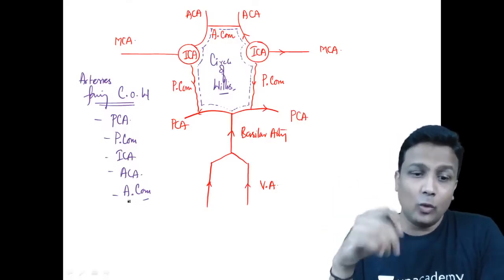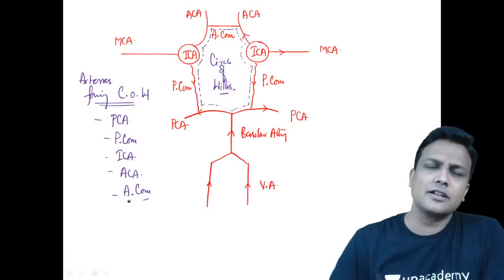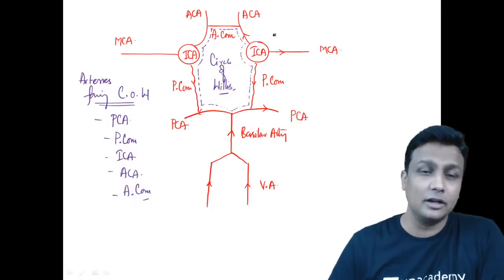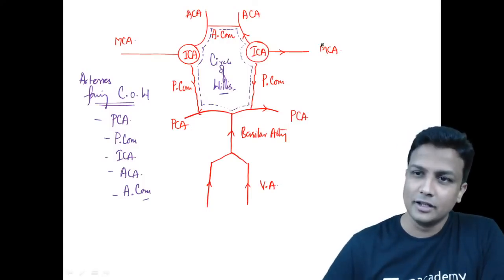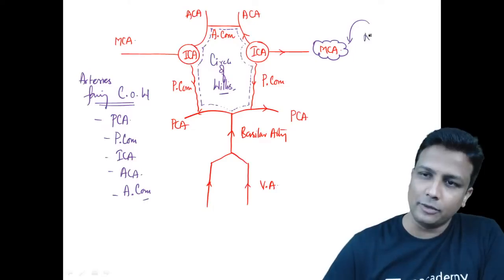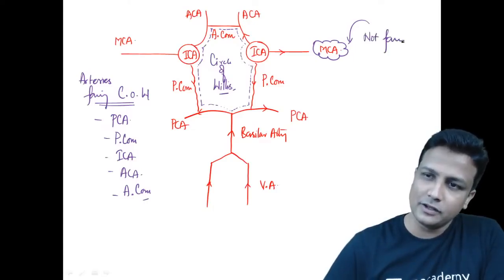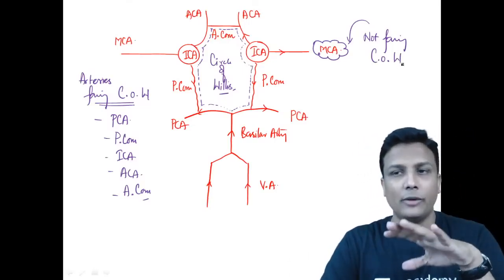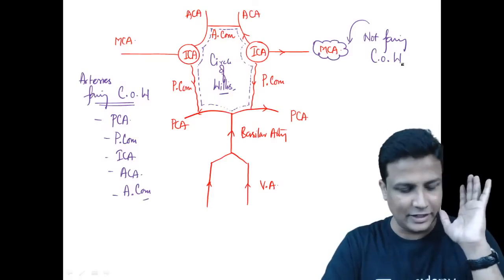Okay. And now one more question here, my dear friends. Out of the three cerebral arteries, anterior cerebral, middle cerebral, and posterior cerebral, which is not forming the circle of Willis? Remember, the middle cerebral artery is the one which is not forming the circle of Willis, sir. That is very, very clear here.